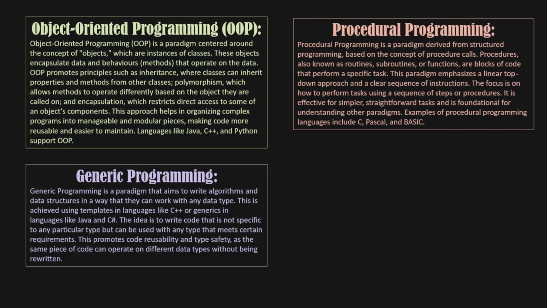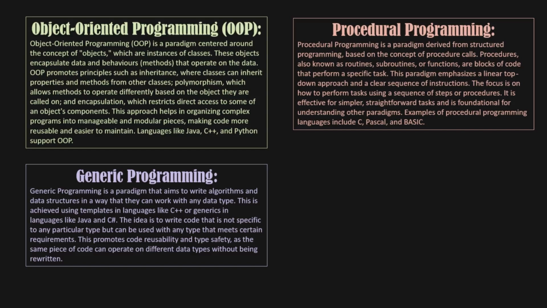This is achieved using templates in languages like C++ or generics in languages like Java and C#. The idea is to write code that is not specific to any particular type but can be used with any type that meets certain requirements. This promotes code reusability and type safety, as the same piece of code can operate on different data types without being rewritten.